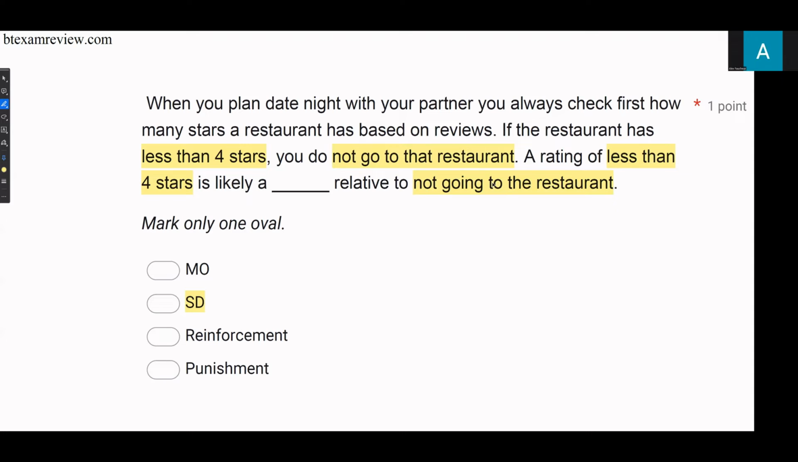It doesn't necessarily increase or decrease the value of something based on satiation or deprivation. It's simply signaling to you that there is reinforcement to be had for not going to the bad restaurant. So the rating of less than 4 stars is likely a SD relative to not going to the restaurant.